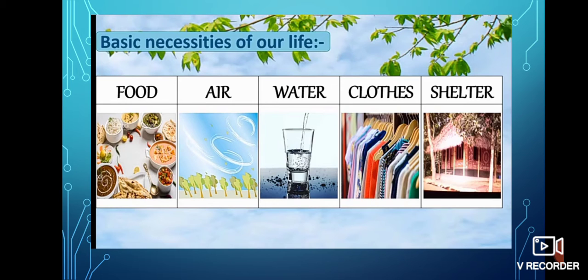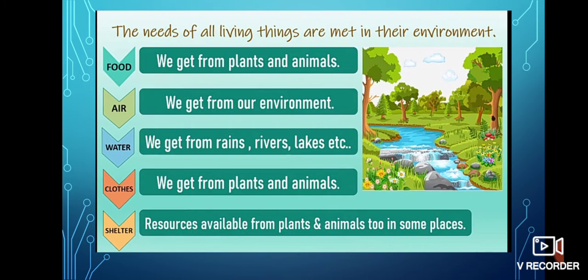Food, air, water, clothes, shelter, these are the basic needs. The needs of all living things are met in their environment. Food we get from plants and animals. Air we get from our environment. Water we get from rains, rivers, lakes, etc. Clothes we get from plants and animals. Shelter resources are available from plants and animals too in some places.